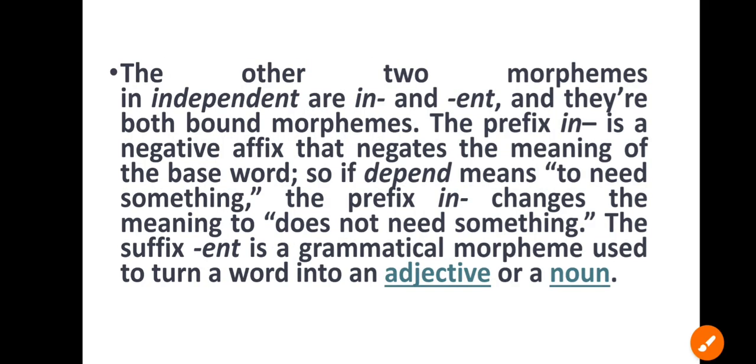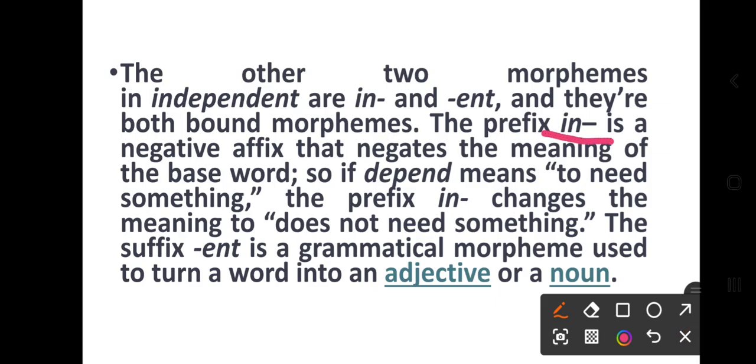Now, the other two morphemes in independent are in and ent. They are bound morphemes. The prefix in is a negative affix. That we should also know. In is a negative affix that negates the meaning of the base word.